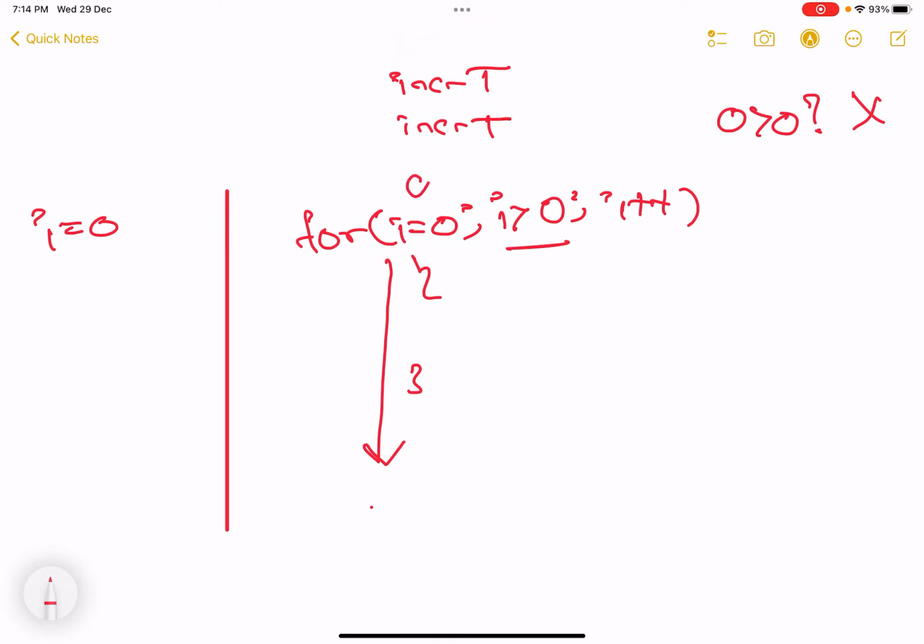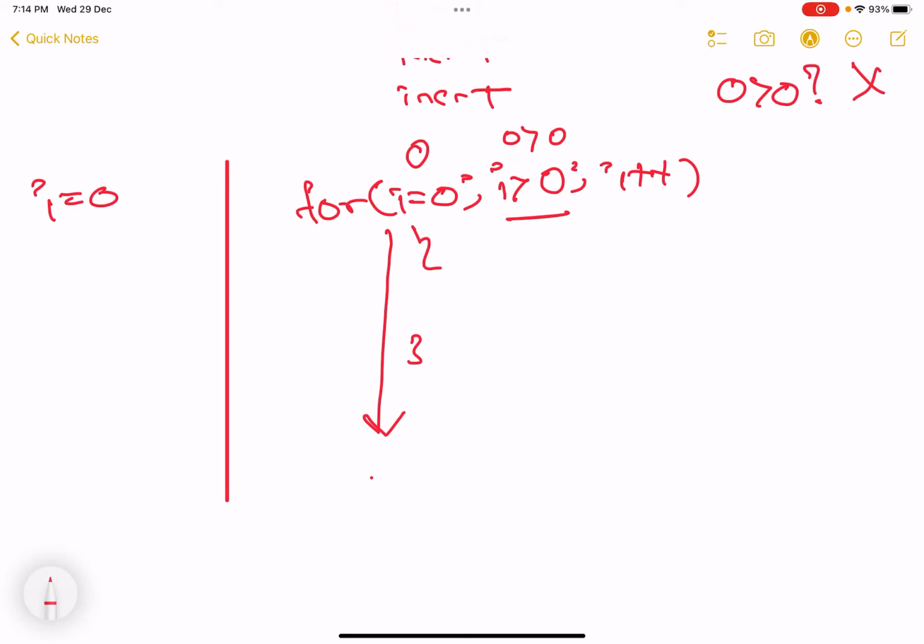Right? Because I initialized the I value as 0. 0 is not greater than 0. Directly come out. The for loop is not even going to get executed. Clear? So first, I'll tell you how it starts.